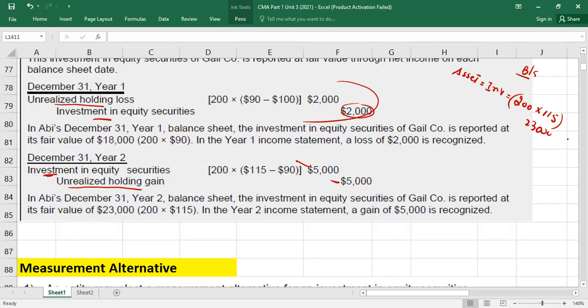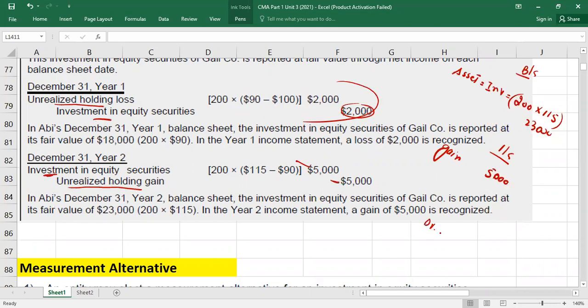Just multiply. And then in the income statement, what you will do, guys? So there is a gain, which will be recorded how much? 5,000 gain as a positive value. Loss you will write as a negative value, obviously. Understood? This method is called what? Fair value method.